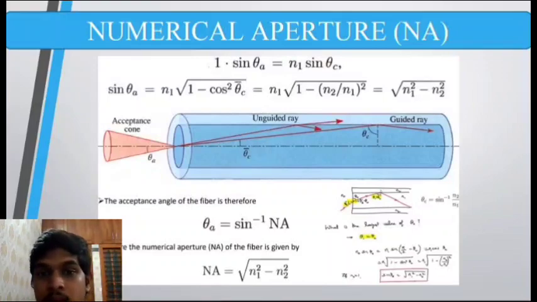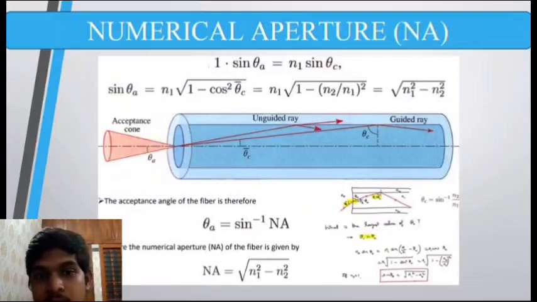So numerical aperture in a mathematical formula is equal to root of n1 square minus n2 square, and theta is the acceptance angle. So this acceptance angle is also a crucial part for the light to make sure that the light inside the core travels with TIR condition. If the light rays were supposed to be at an angle which is greater than the acceptance angle, then light rays won't ensure TIR.